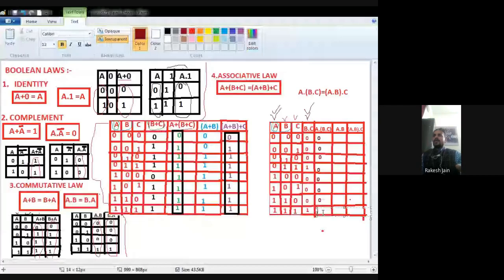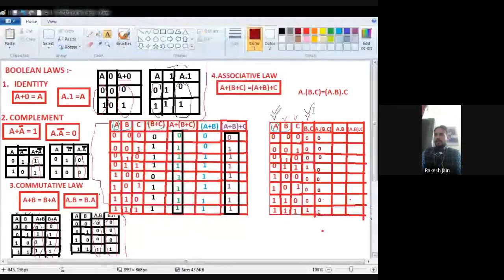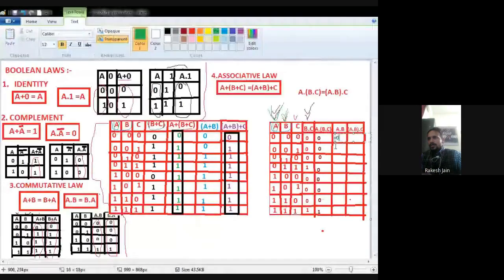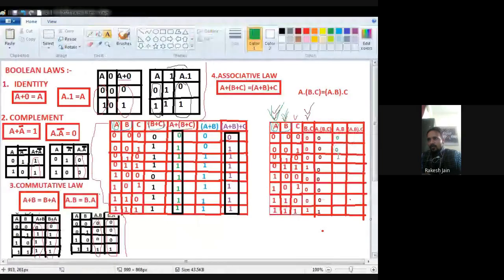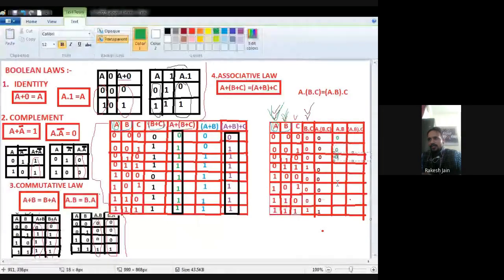Now we require A dot B dot C. So A is this one and B dot C is this one, and we know that we have to perform the dot product in between these two. Any input is 0, output will be 0, because dot means overlap. So A is 0, B dot C is also 0. So 0.